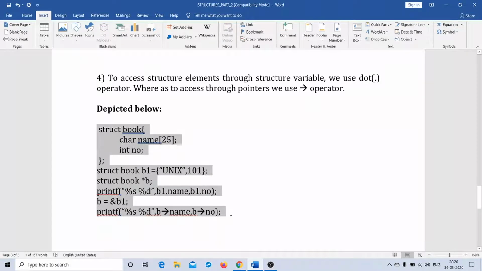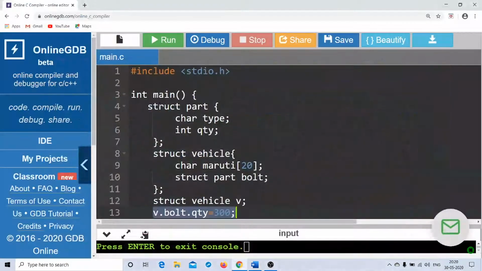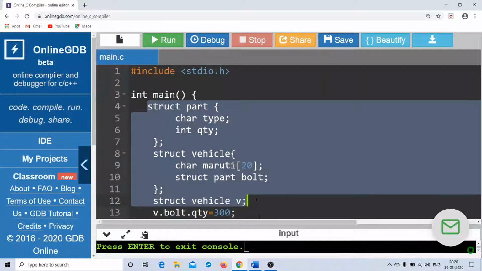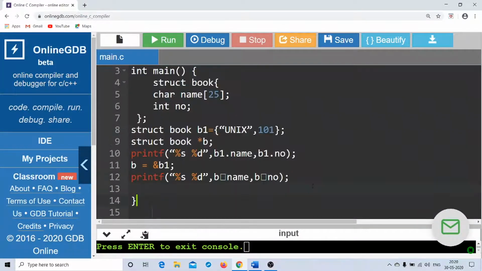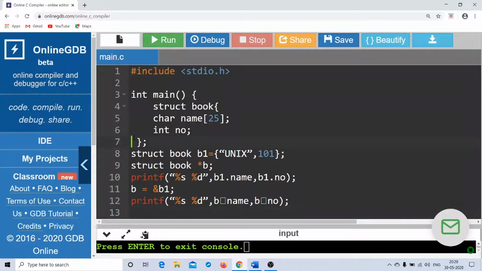I'll just straight away take this example and copy it in my editor. Okay, so of course I have to do some small changes.